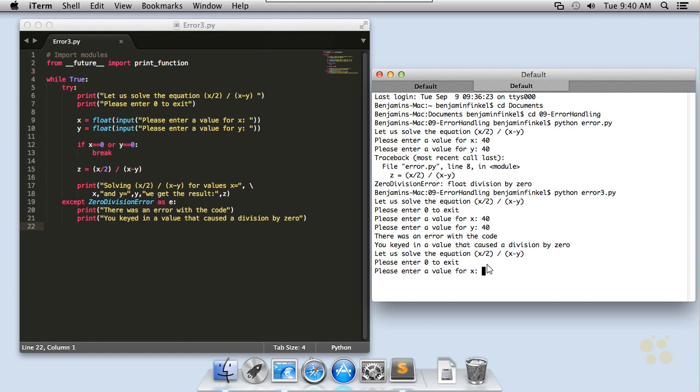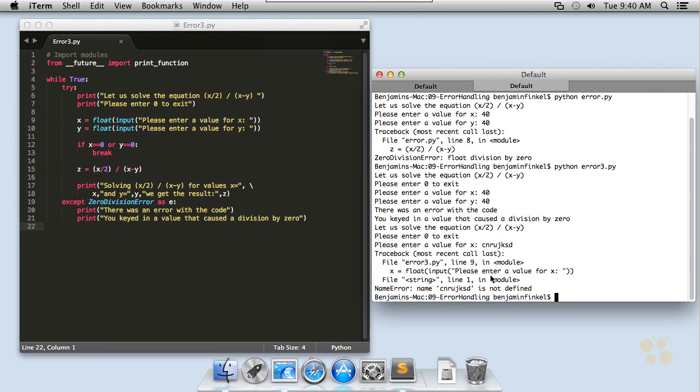And check out, here's what I mean by that. If I come over here and I just put in some letters where it's expecting a number, my program crashes again. So on the plus side, I now have a very specific bucket for a very specific type of error, and I can either correct it myself or report back to the user what went wrong. But on the negative side, I've lost some of my clean error handling. What do I need to do? Well, easy. I need to create multiple buckets.